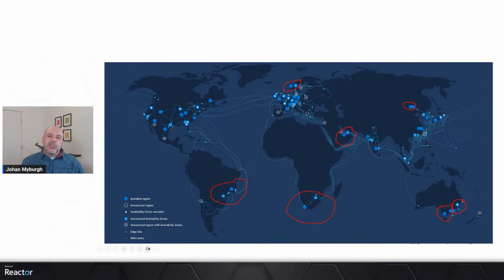So we try to do our planning to the point that we can understand that if one of the regions is affected somehow, that the regional pair will still be up and running and will still be running some of your workloads and store some of your data, right? So that is the idea behind these regional pairs.